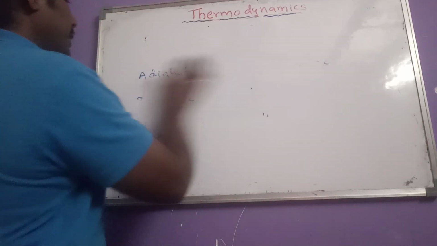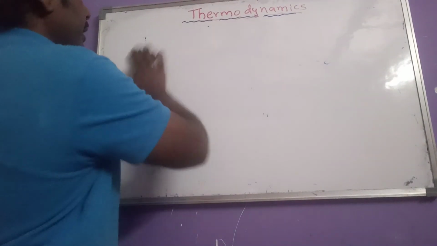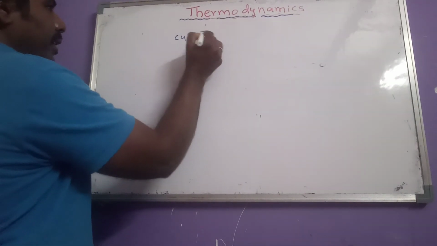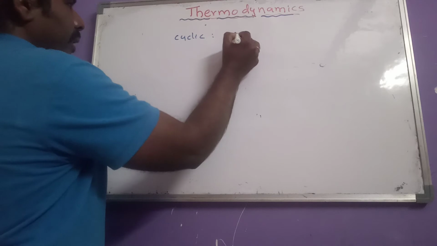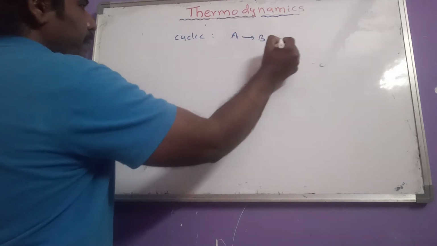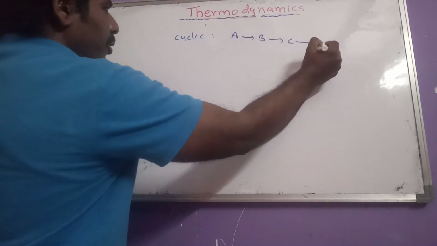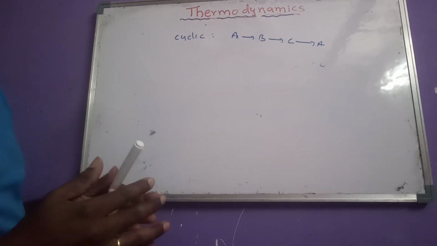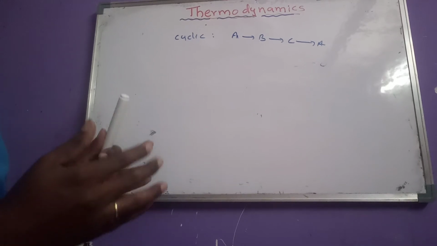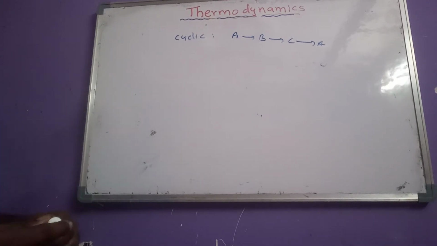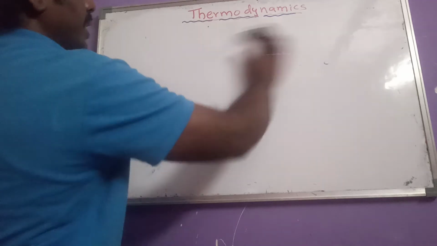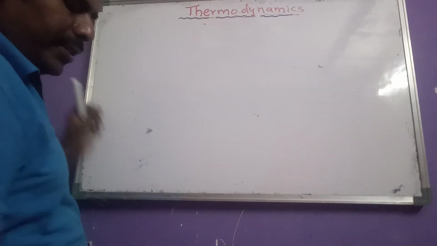Okay, then after that, another thing here, which one? Cyclic process. Cyclic process means what here? For example, a substance A gives B, B produces C, C again produces A. That means if the initial and final substances are the same in a chemical reaction, that reaction is said to be a cyclic process. So in the cyclic process, the initial and final compounds will remain the same.